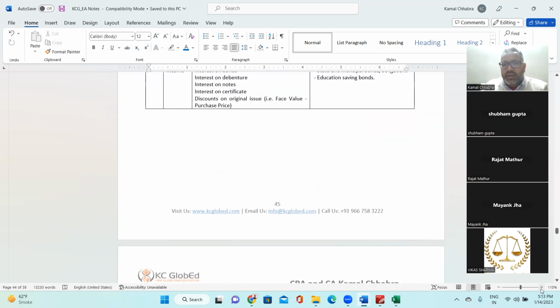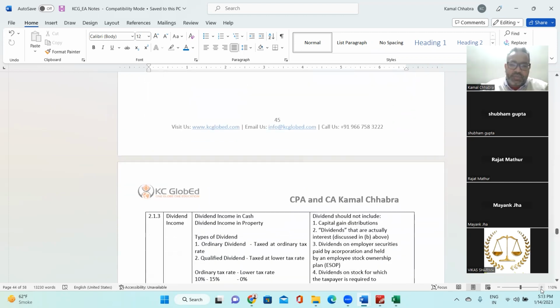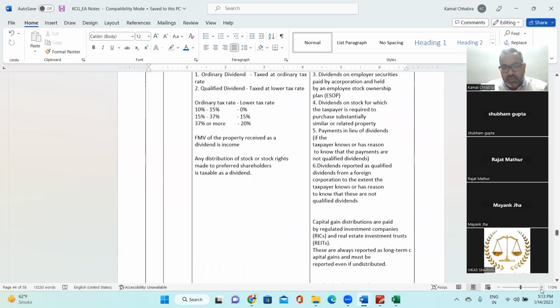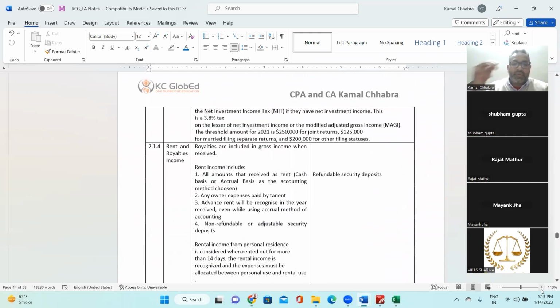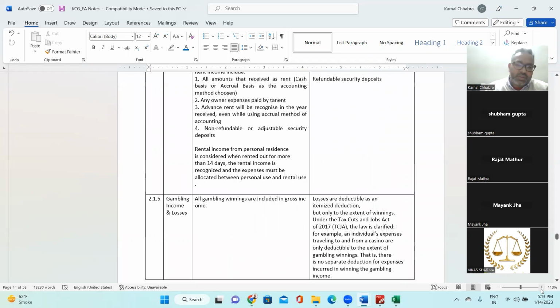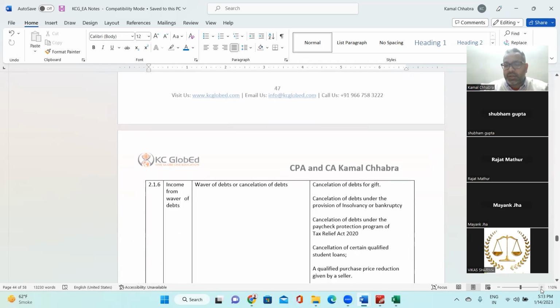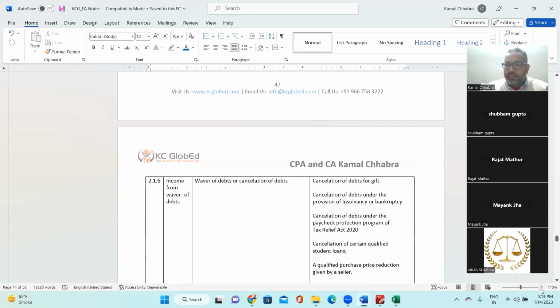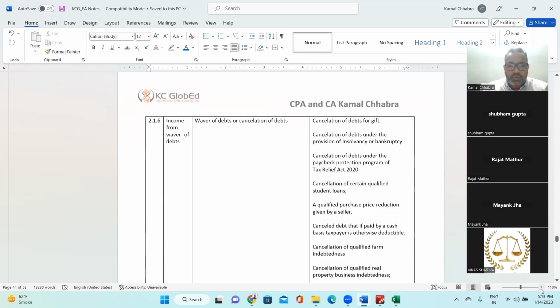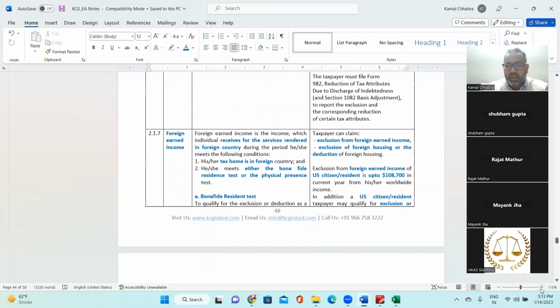If you remember, in interest income we excluded income from bonds of a state or municipality, right? Education savings bonds. Same way with dividend income, there were certain exceptions which we discussed. Rent and royalty income, where a refundable security deposit you should not consider. Gambling income and losses, where we consider future carry forward also. And then income from waiver of debt, which we covered in the last class.